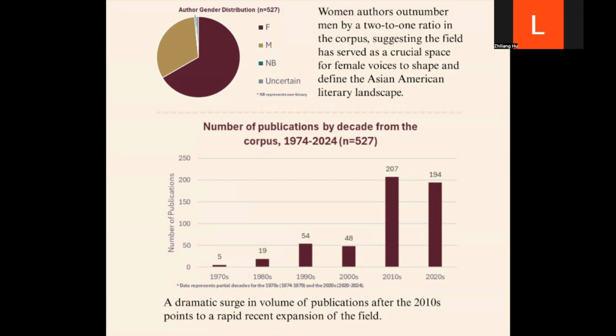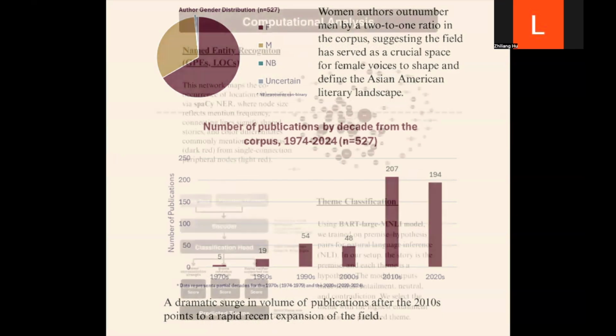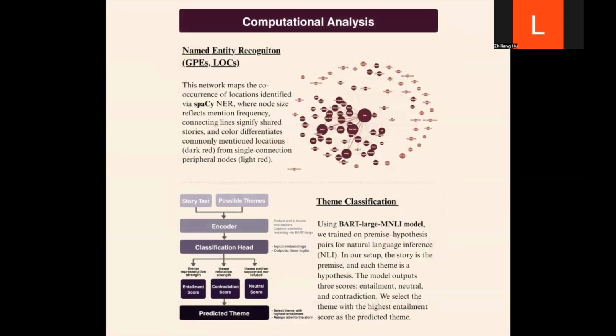And for our computational analysis, that belongs to our qualitative descriptors. For our named entity recognition, we are mainly doing GPEs, geopolitical entities, and location extractions. And this map shows the co-occurrence of geopolitical entities and locations in the same stories. Each node represents a location, the size shows how often it's mentioned, and the lines indicate the relationship, the co-occurrence.